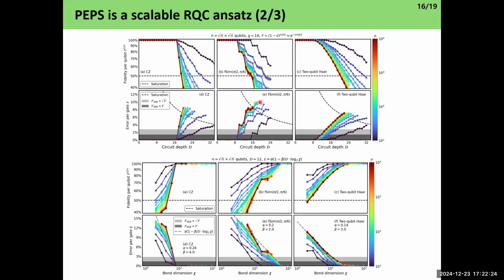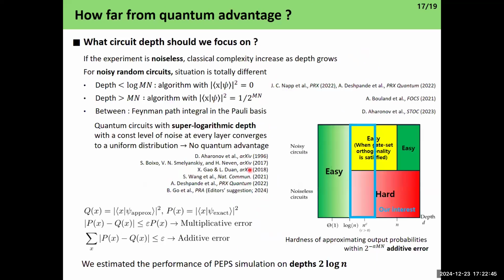In this case, with 100 by 100 circuits, what we basically discovered is that they all collapse into a single line if the quantum circuit reaches a certain threshold. As the size of the circuit increases, it becomes exponentially slow, meaning that there's a universal behavior in random quantum circuits, and we can extrapolate this to estimate the performance of PEPS simulations. So how can we estimate the performance? Meaning, what circuit depth should we focus on?